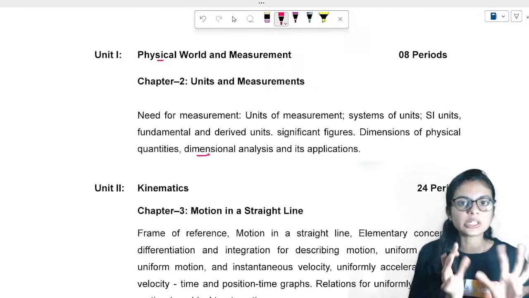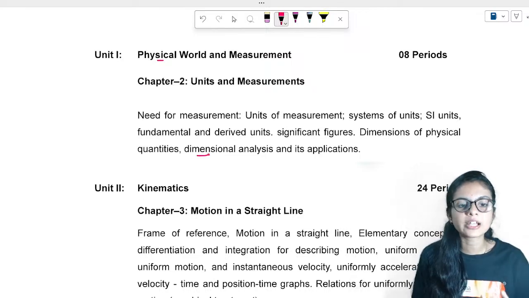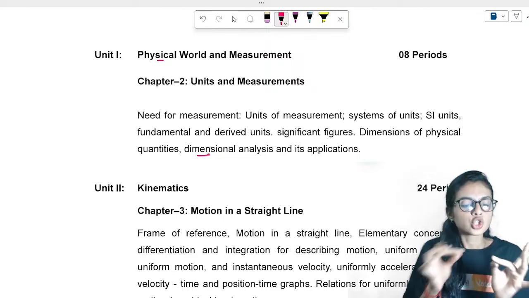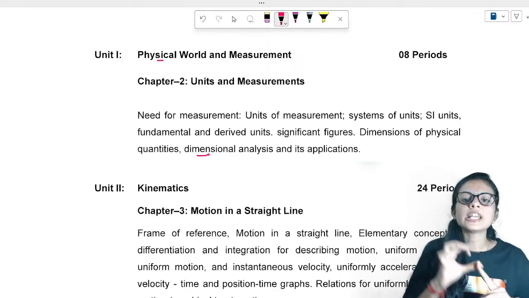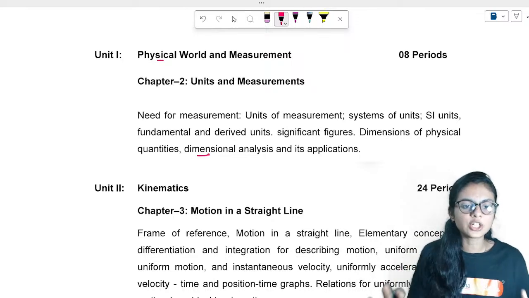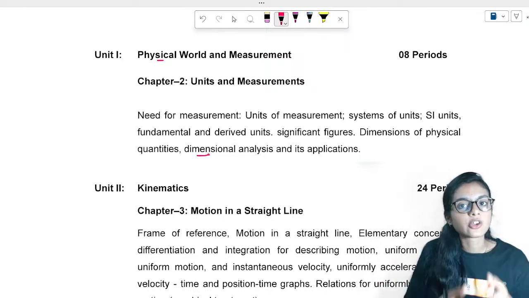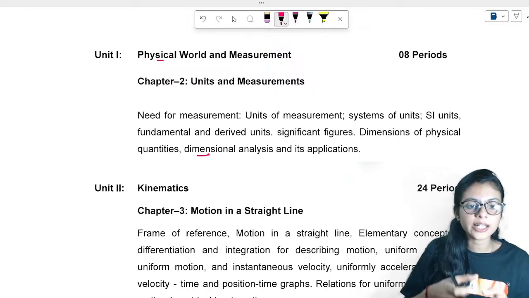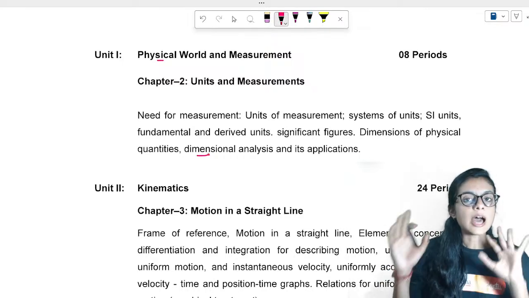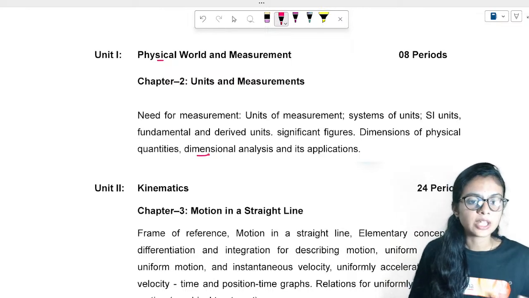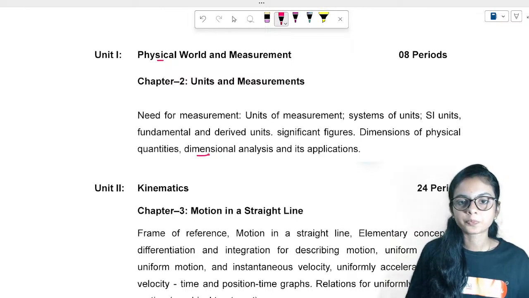One is the natural or basic physical quantities, the other one is derived. So every other quantity is derived. Only some standard 7 units you'll study, which are actually the basic physical quantities. Other quantities are derived from them. Am I clear with my words? Can you understand what I'm telling?